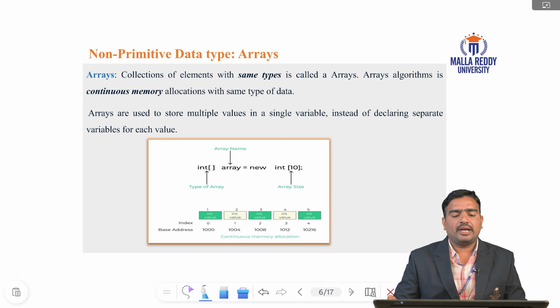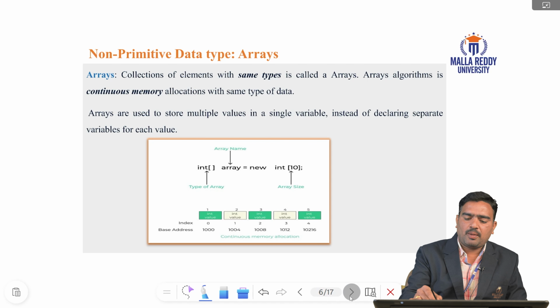This figure shows, for example, int is the type of the array. The array name is array new, of type int, and the array size is 10. The array index starts from 0. Since we declare array size 10, the index is 0 to 9. For example, the base address may be 1000 or 104, like that. This is continuous memory allocation. When we insert the elements in the array, we insert them continuously, one by one, in sequential order only. That is how we maintain arrays.